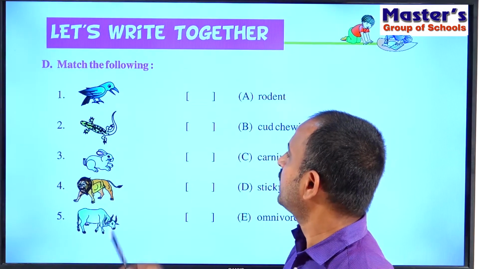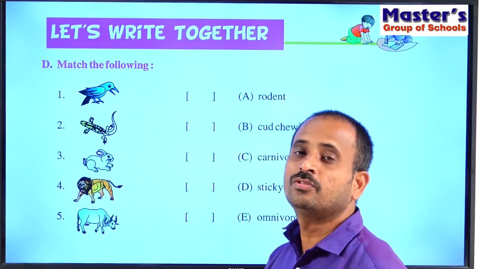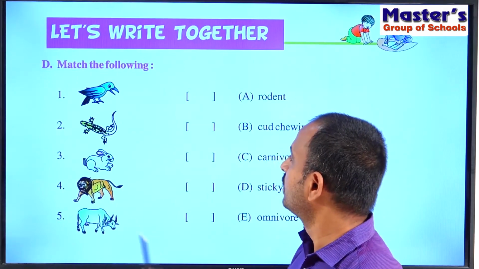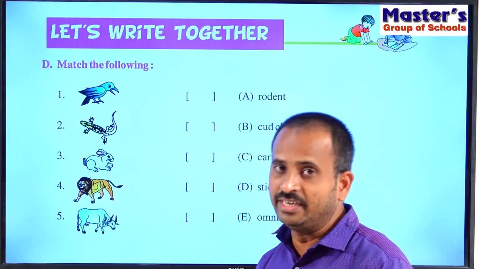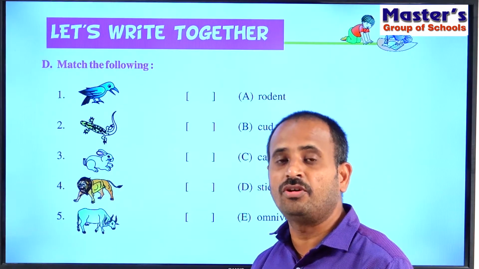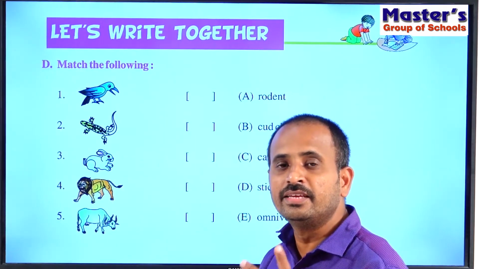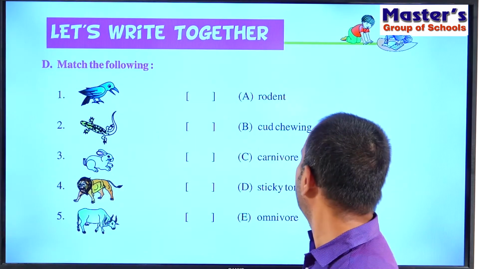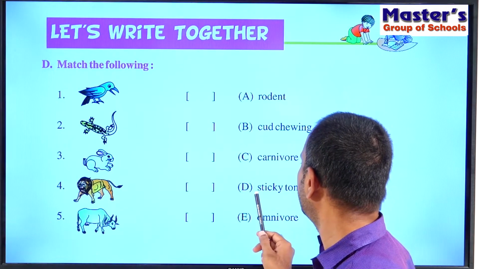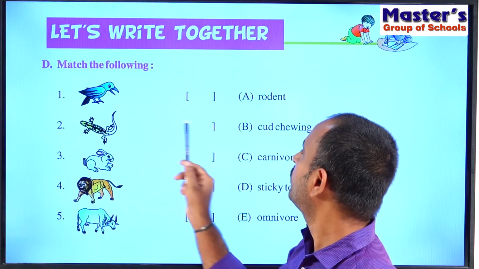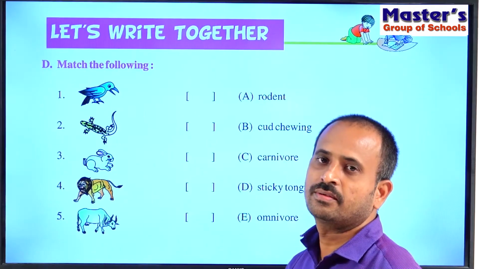So next see the second one. So this is a lizard. So what is its special property? So here lizard will eat insects with the help of its sticky tongue. So lizard and frogs have a sticky tongue. With the help of their sticky tongue, they can eat the insects. So where is the sticky tongue here? So D. So the D option is the sticky tongue, and write D in front of the lizard. That is, write D in the second bracket in front of lizard.